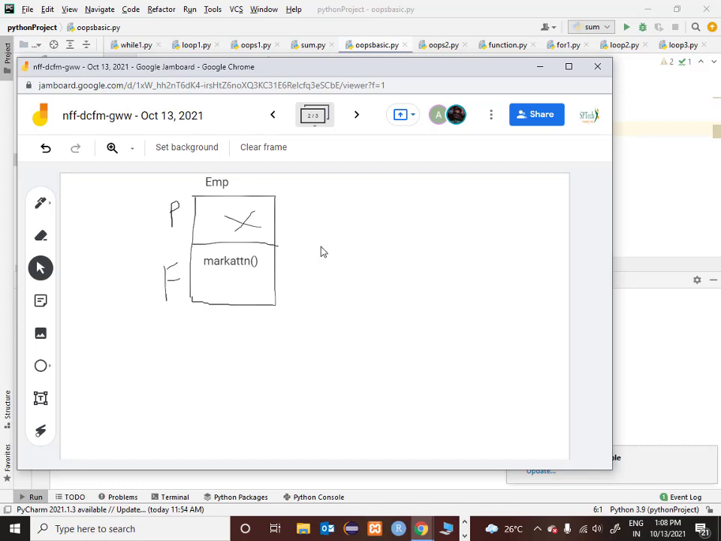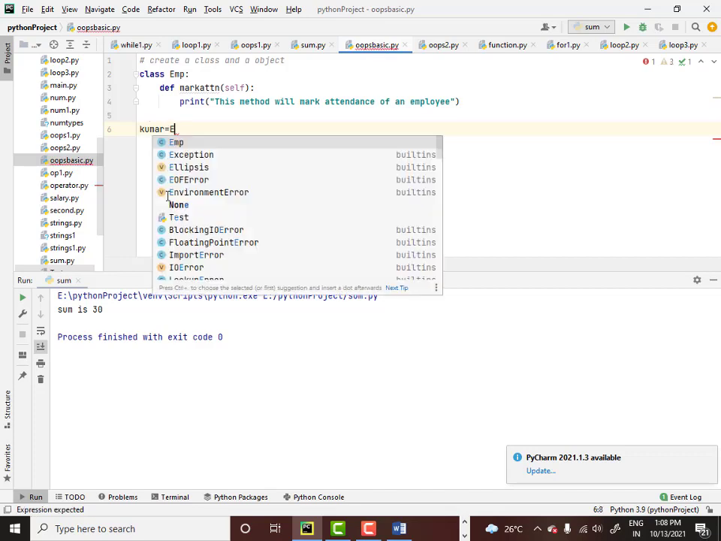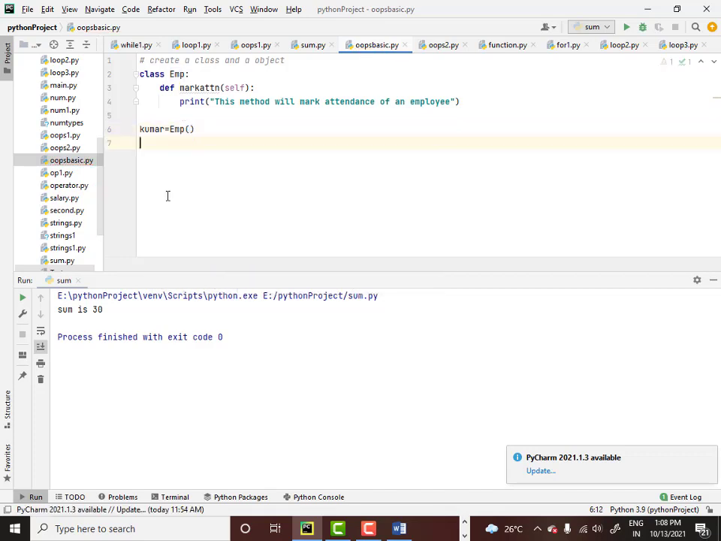Now I have to create an object of this particular class. So let's create an object called Kumar. This Kumar is an object of this particular class. So how do I create this in Python? I'll say Kumar, the name of the object, equals EMP. Object name equals class name, open bracket, close bracket.